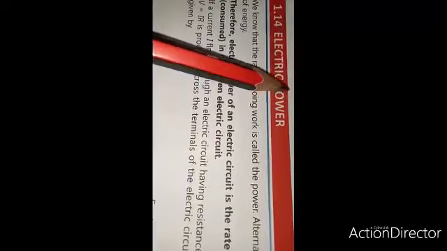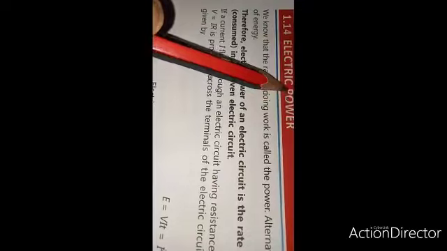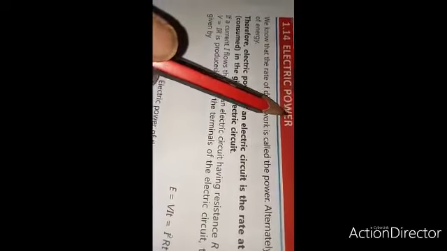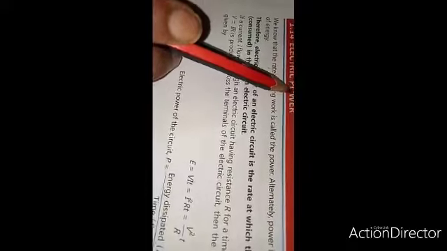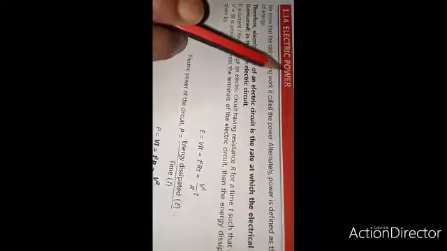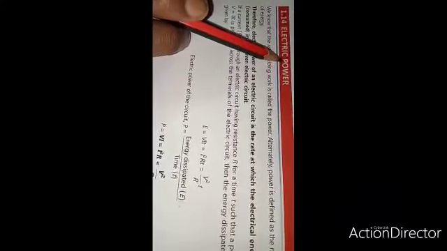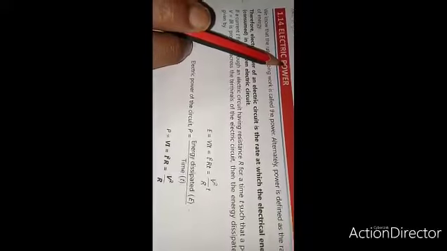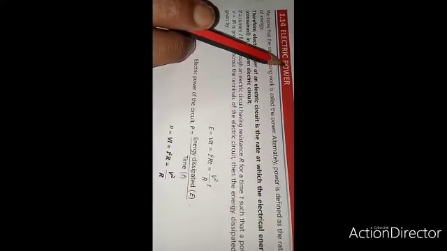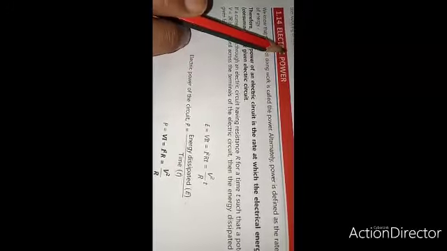Power. We know that the rate of doing work is power. Power is defined as the rate of consumption of energy. Rate of doing work is called the power. In case of electric power, the electric power of an electric circuit is the rate at which electric energy is consumed in the given electric circuit. That is called the power.